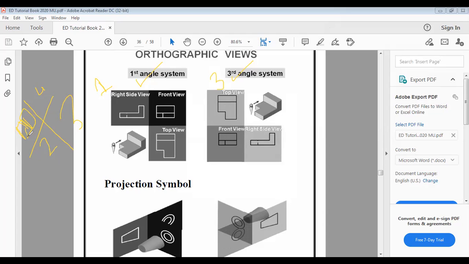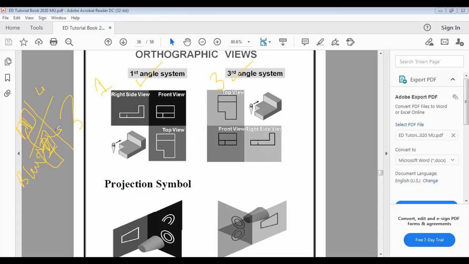When this is rotated by 90 degrees to the second quadrant, then the images will overlap each other and it becomes blurred. So that is why we are not using this type of system, the second quadrant system, that is the second angle of projection.